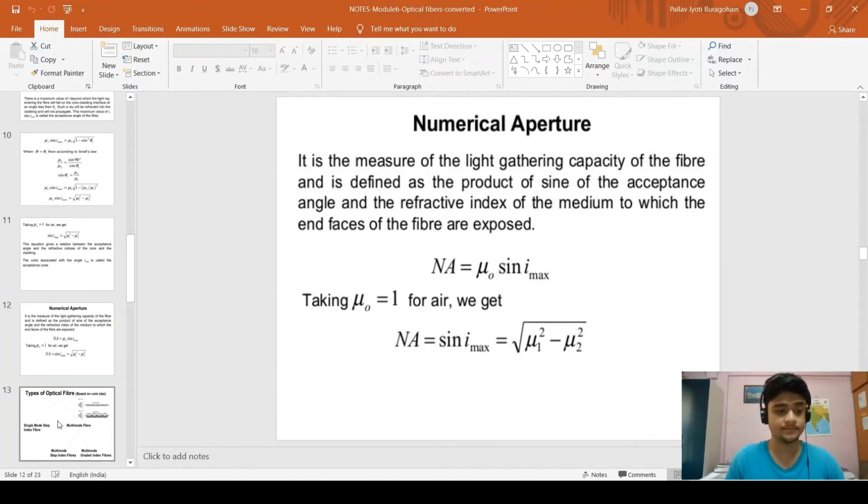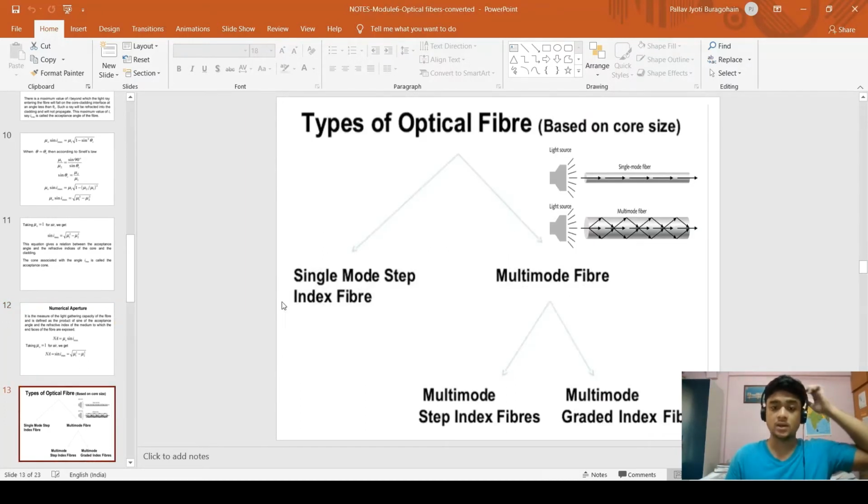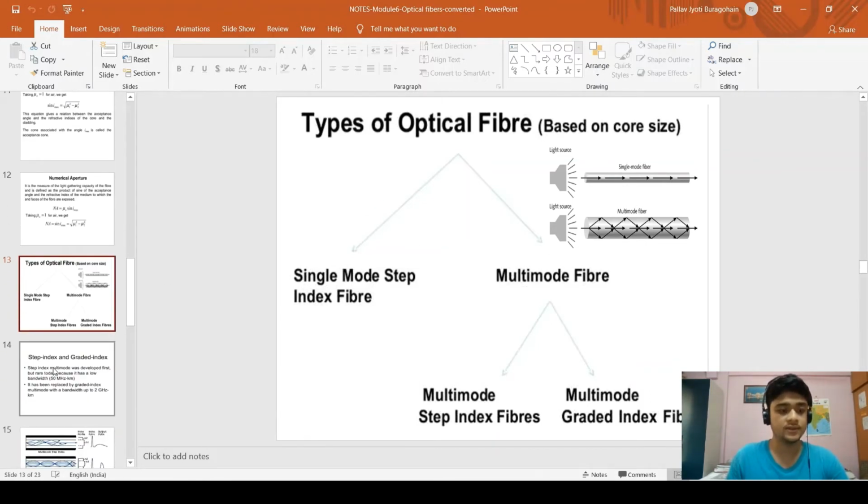So let us see the types of optical fiber. Optical fiber can be mainly classified in two types: single mode step index fiber and multimode fiber. Multimode can be further classified into multimode step index fibers and multimode graded index fibers. So here you can see the single mode and multimode difference. Single mode is thinner than the multimode one.